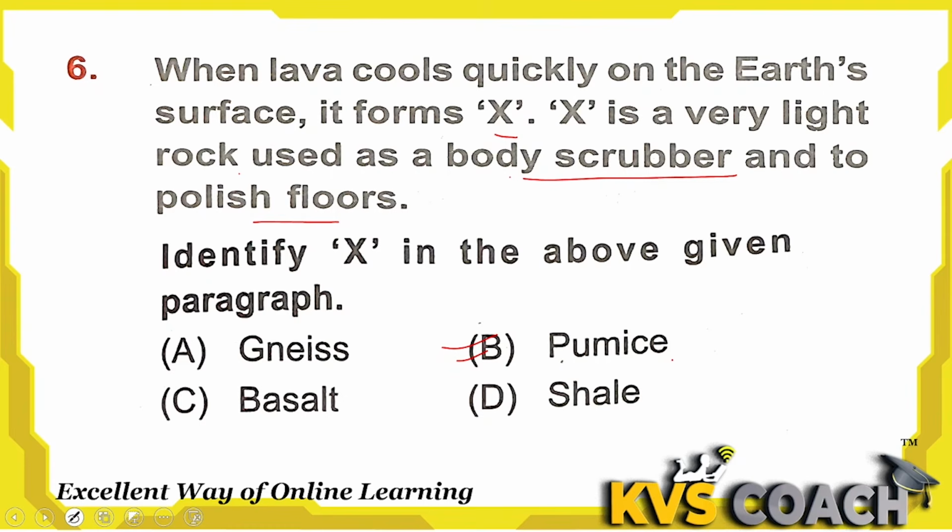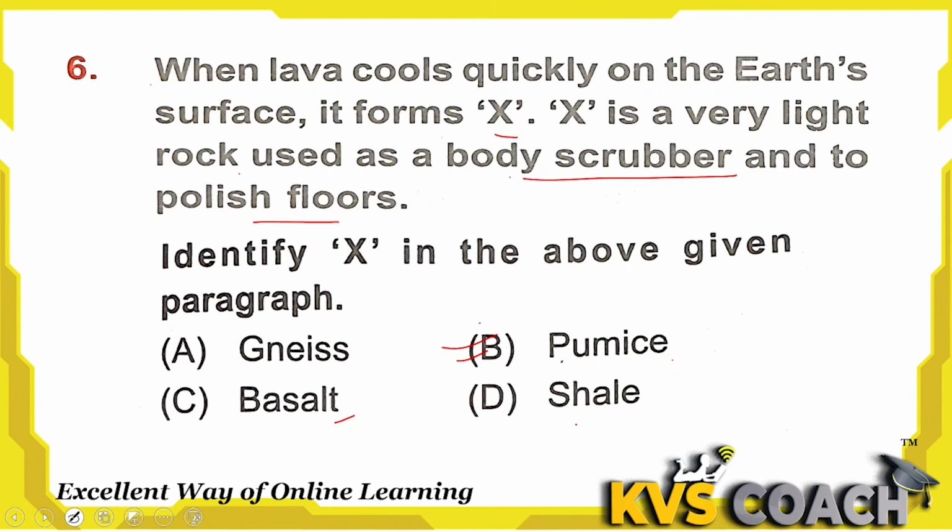Third one is basalt. Basalt is formed by the cooling of lava, and lava which has magnesium and iron forms basalt, which is used for construction or for decorating elements. Fourth one is shale.